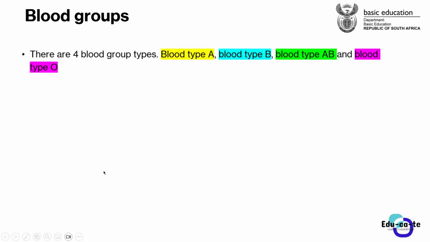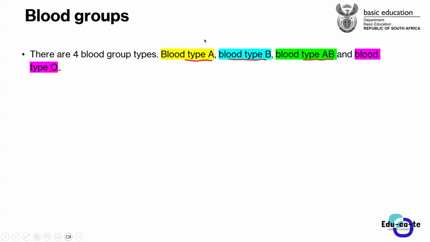So basically, what are those blood groups? We actually have got 4 blood group types. The first blood type that we have is blood type A. We also have got blood type B. We also have got blood type AB as well as blood type O. So these are the 4 main blood group types that we have. So for grade 12, we're just going to do the 4 main ones.